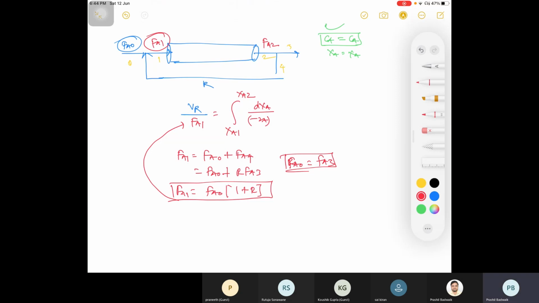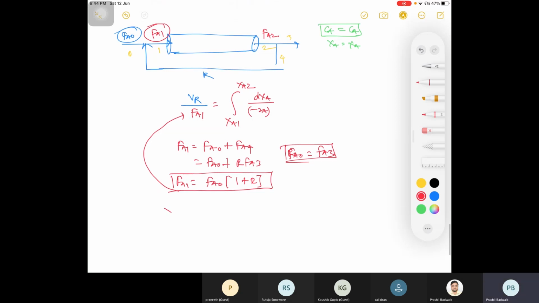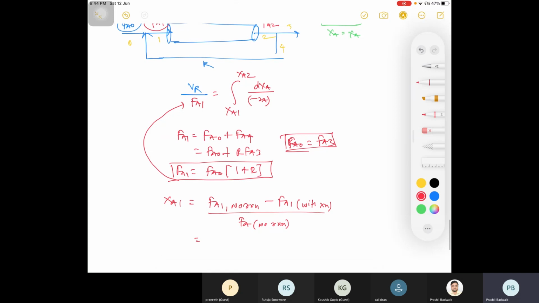Are you getting this? It is XA1, that is your FA1 with no reaction minus your FA1 with reaction, divided by FA1 with no reaction. Now please substitute values here.